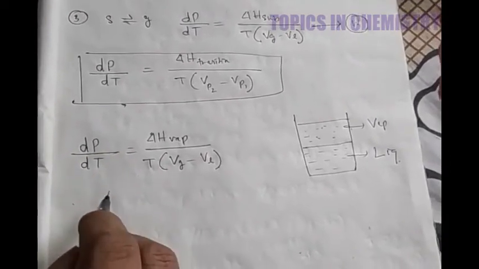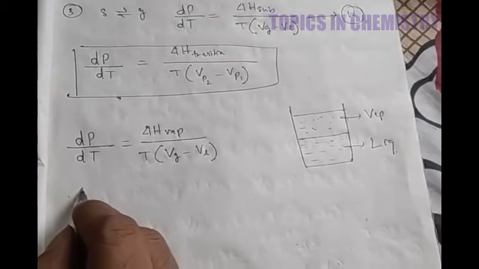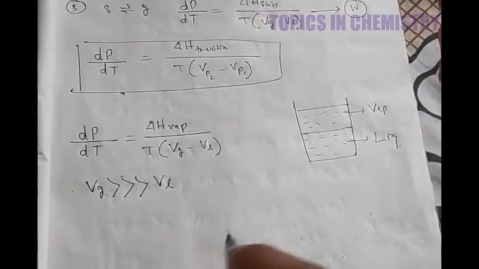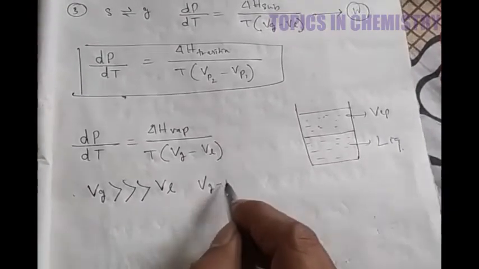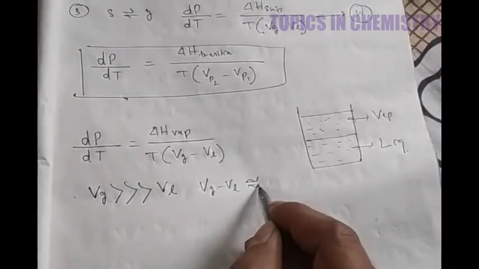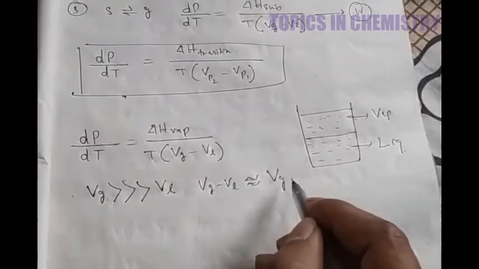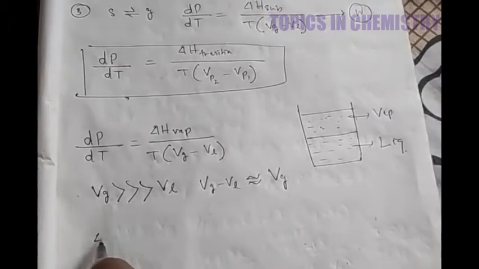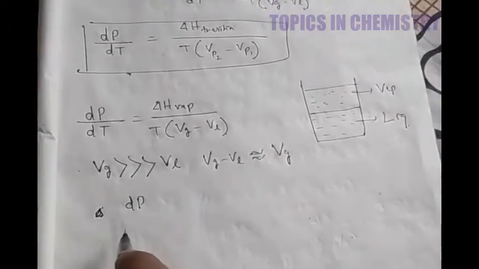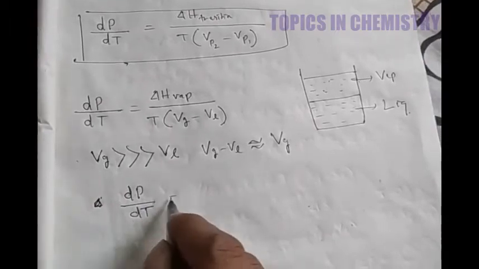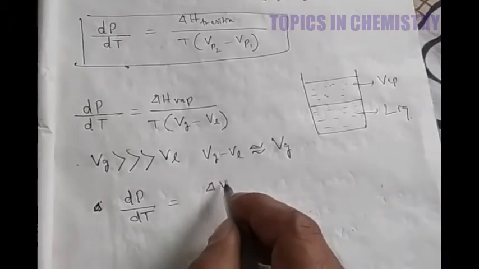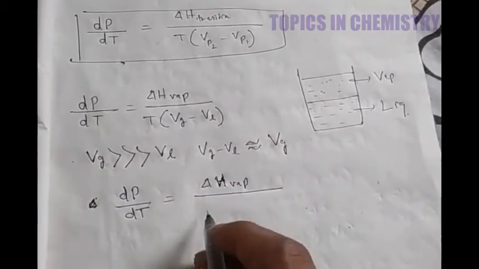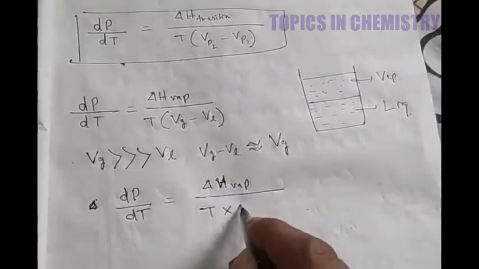Now you have to modify this equation. The volume of gas is much greater than the volume of the liquid, so Vg minus Vl is almost equal to Vg, the volume of the gas phase. So you can write dP by dT is equal to delta H vaporization divided by T into Vg.